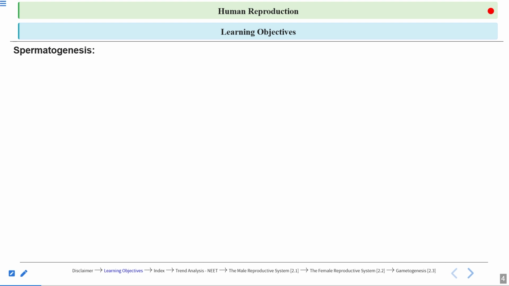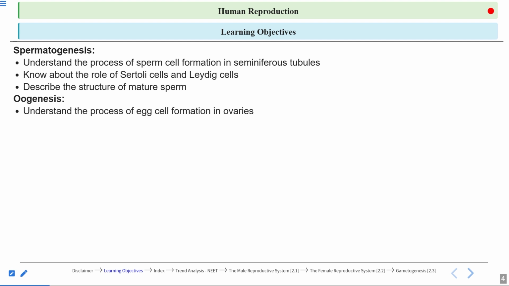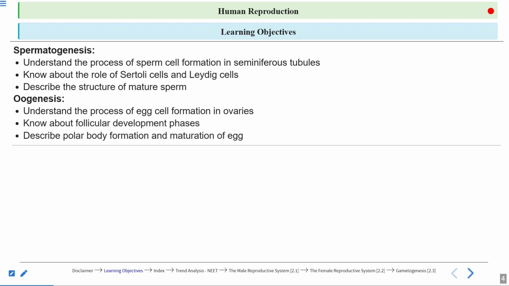We'll also talk about spermatogenesis, meaning sperm formation. We will understand the process of sperm cell formation in the seminiferous tubules. We'll talk about the role of Sertoli cells and Leydig cells. We will describe the structure of the mature sperm. Next we will talk about oogenesis. We will understand the process of egg cell formation in the ovaries. We'll know about follicular development phases, and we will describe polar body formation and maturation of the egg.